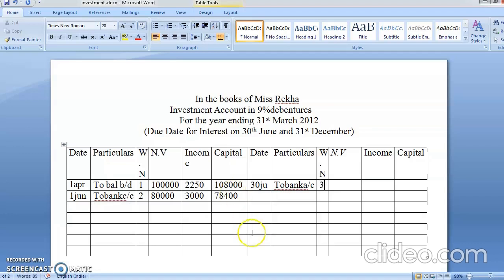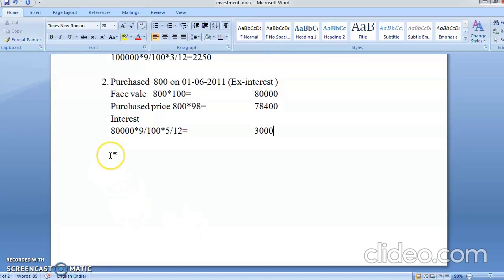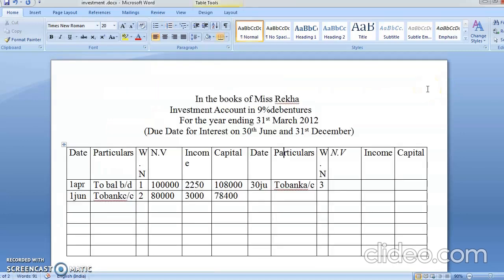So you'll be doing the calculation of interest. So working note number 3, calculation of interest. Yes, this interest you are calculating for the month of June. Remember it. Okay. Now students, as I have told you in my introduction lecture, see, interest is given irrespective of holding. Whether you have purchases in June only or July, you will be getting interest on full.